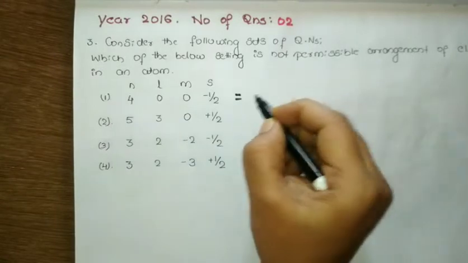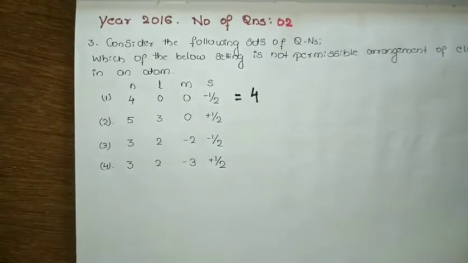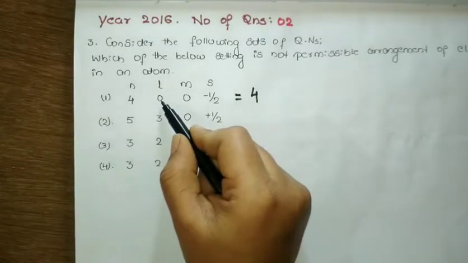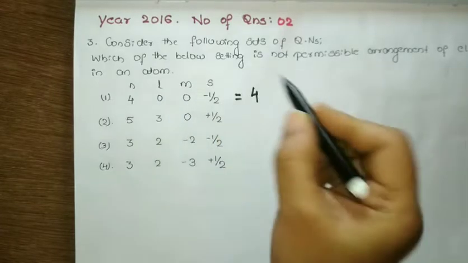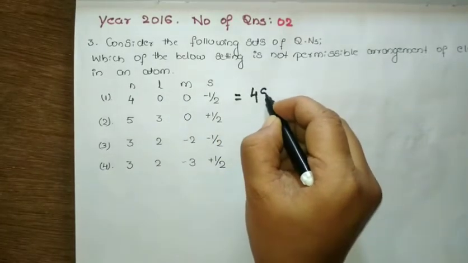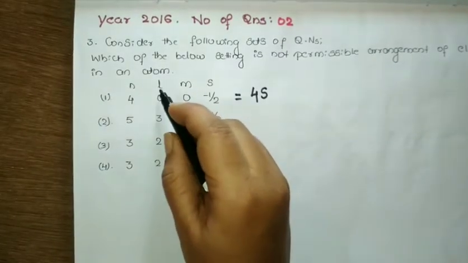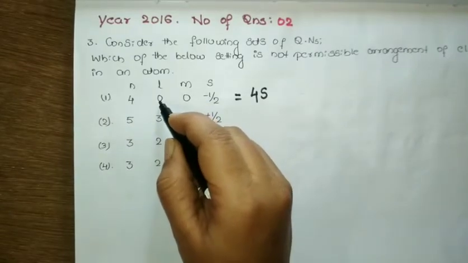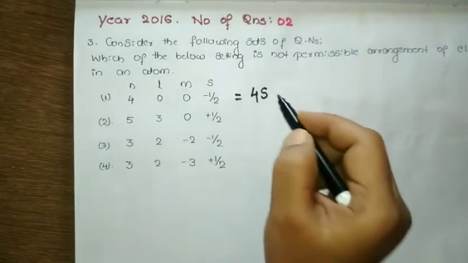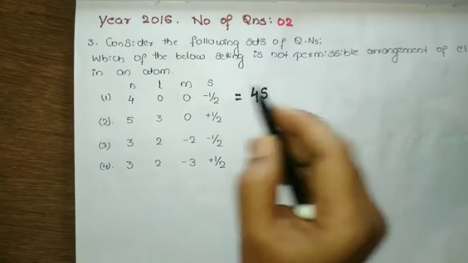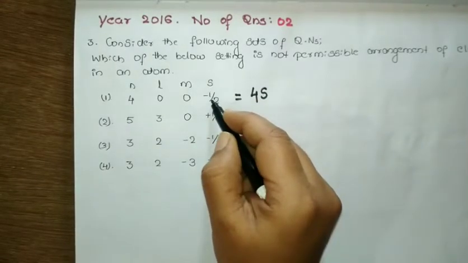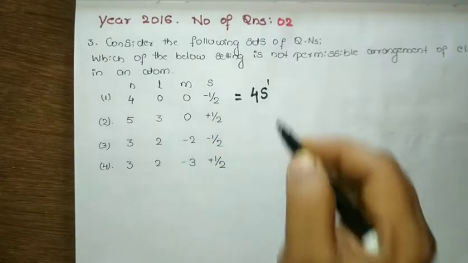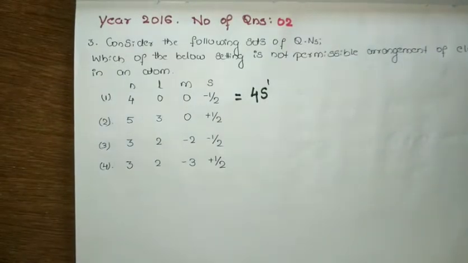N is 4. Let us write 4. L value 0 means which orbital? It is s orbital. So it is a 4s orbital. For L equal to 0, since it is an s orbital, its m value equals 0. So this arrangement is correct. Spin quantum number is -1/2. So that is 1 electron present over here. So this is how you need to write.